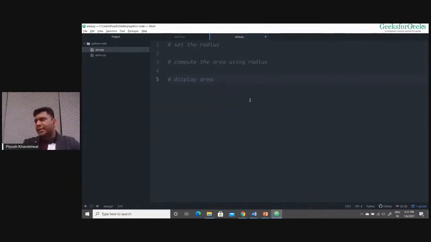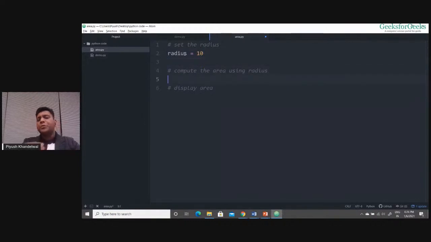So these are the three steps that we need to achieve, right? To set the radius, I need to have a variable and I need to have a value. Let the name of the radius variable be radius only. I need to give it some value. Suppose I give it 10, right?